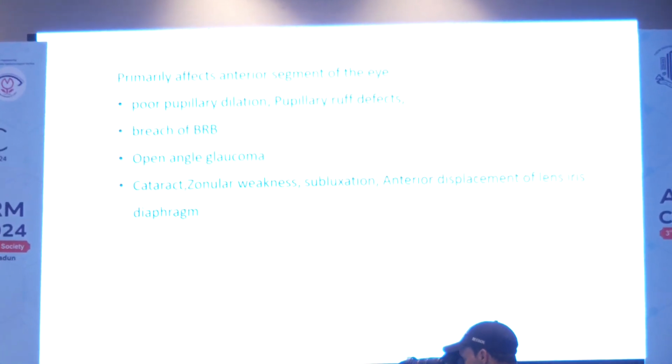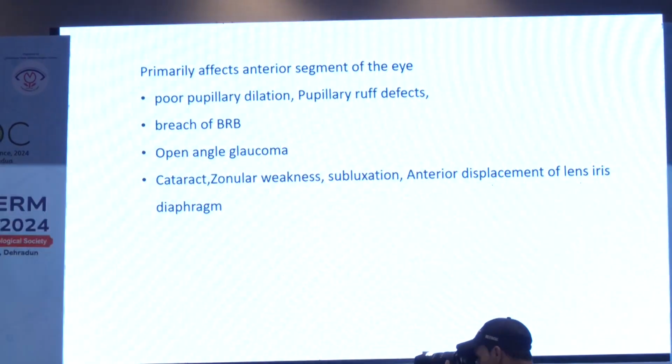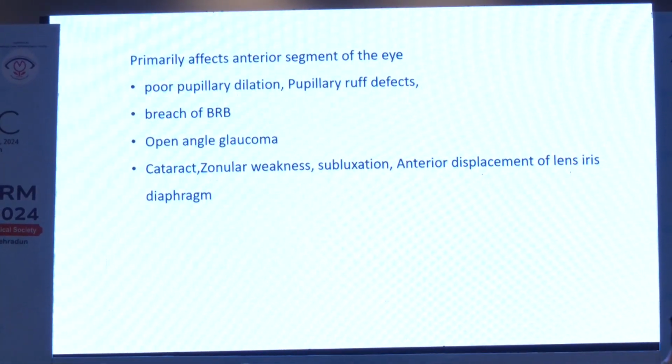Pseudoexfoliation syndrome is an age-related condition and is characterized by gradual deposition of abnormal fibrillar material in the eye and other organs. It affects 3 to 6% of the population, predominantly males, and has multifactorial causations. In the eye, it primarily affects the anterior segment. It may lead to poor pupillary dilation, pupillary ruff defects, and it also contributes to breach in blood aqueous barrier.